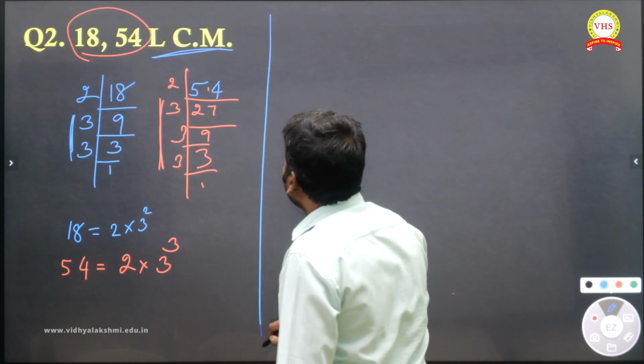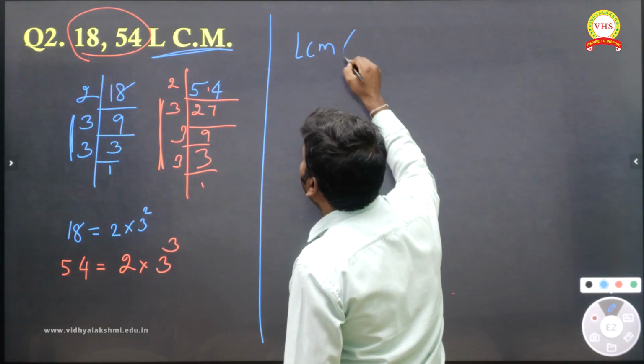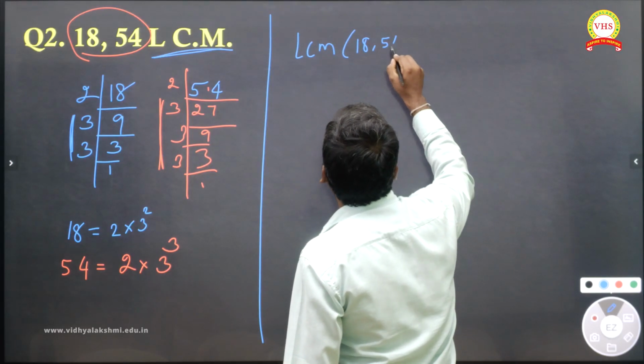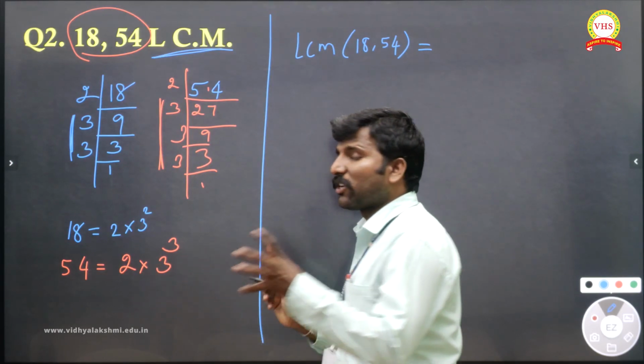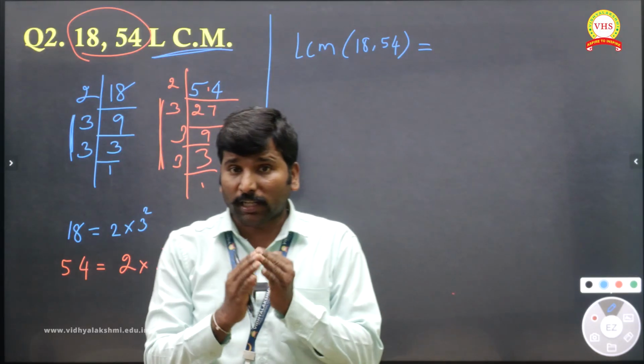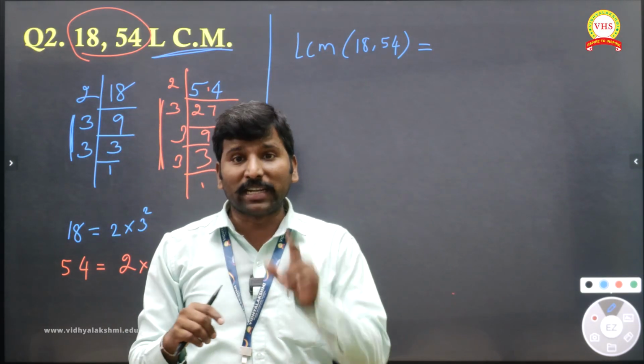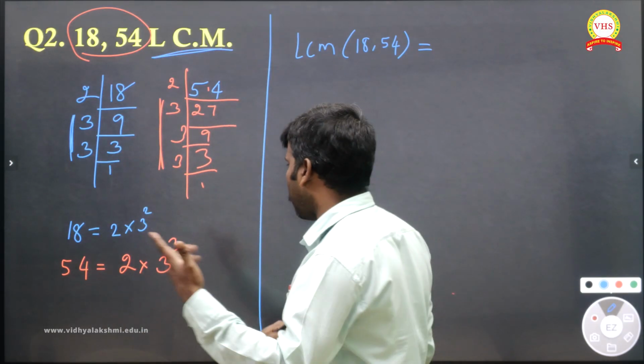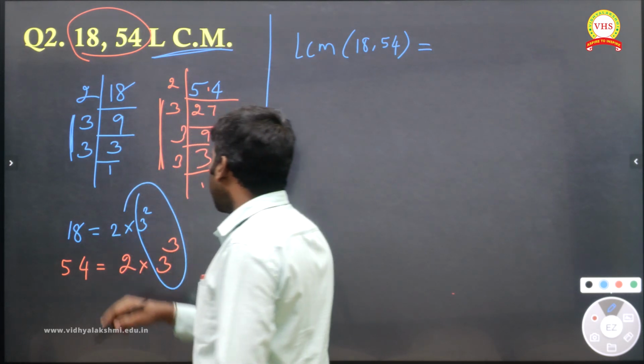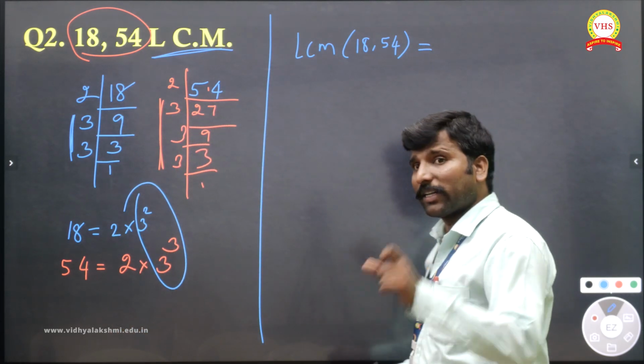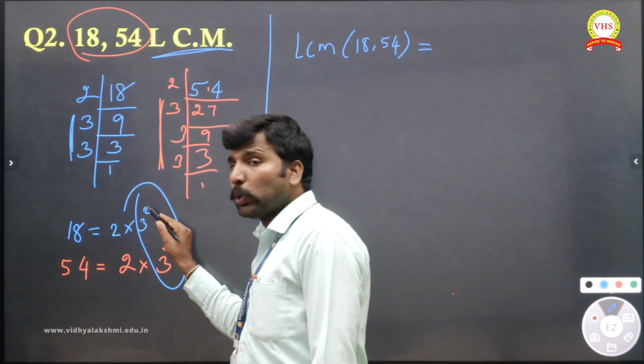Right. Now let's go to find the LCM of 18 and 54. What did I say the LCM definition was? The product of the greatest powers of the prime factors. Okay, in the common factors, I'm going to take the greatest power: power 2, power 3.